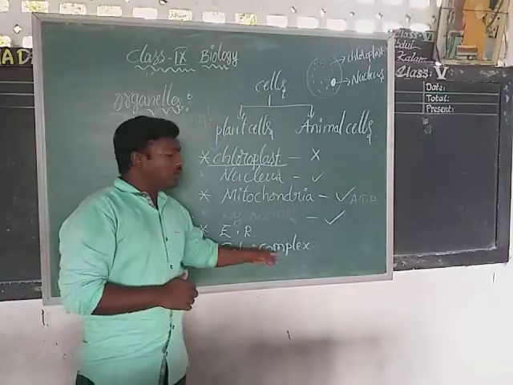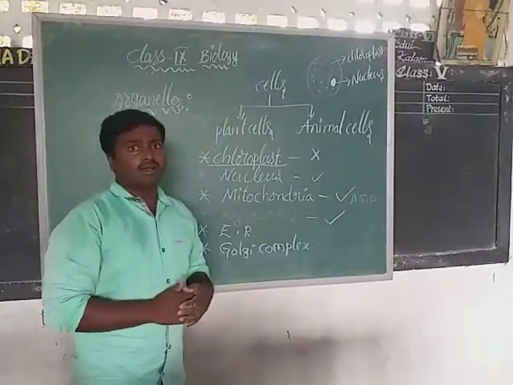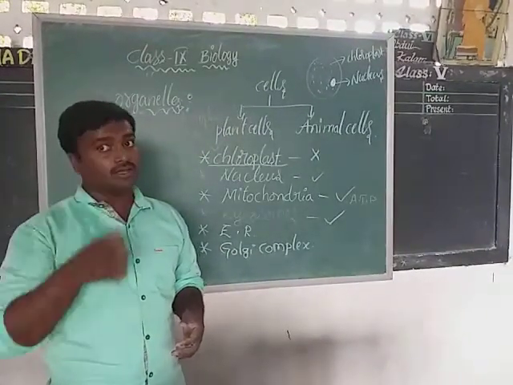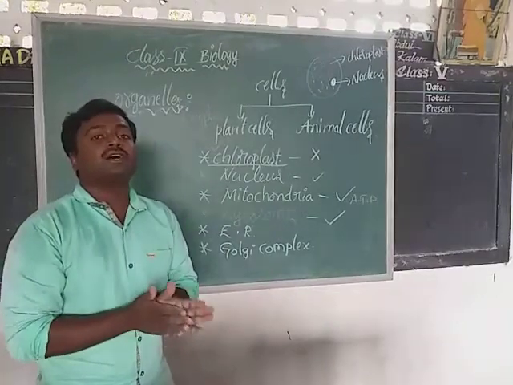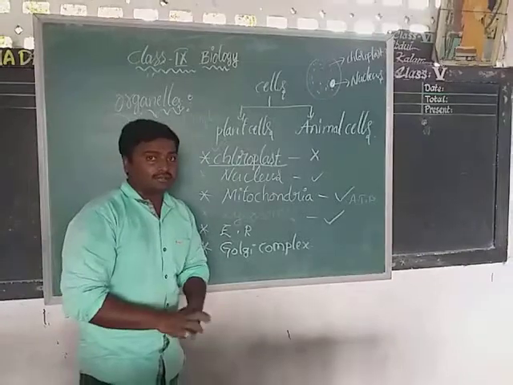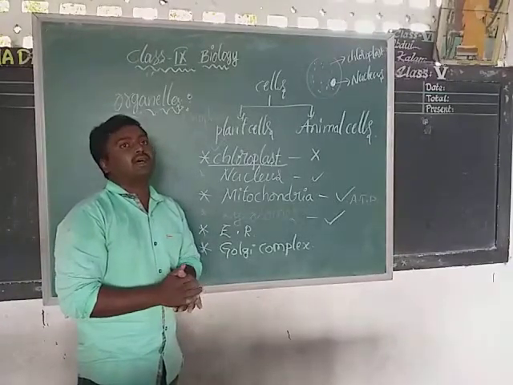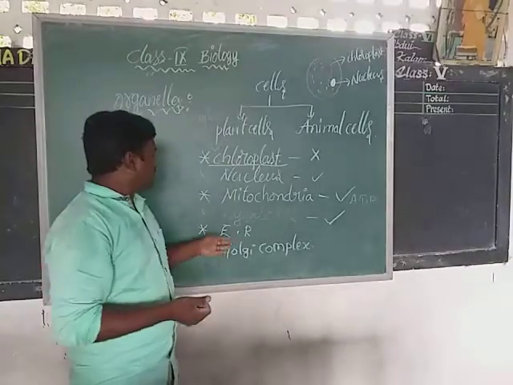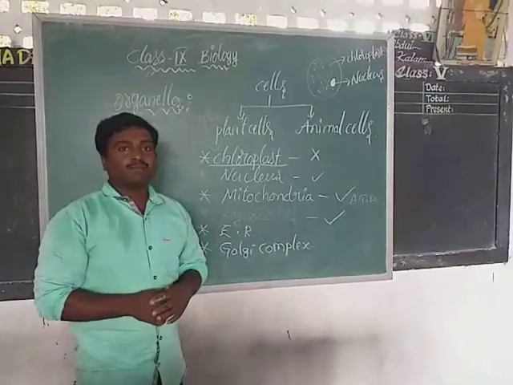Next, Golgi complex. Who discovered Golgi complex? Camillo Golgi discovered Golgi complex in which year? 1835. Exactly, it is at the end of 1834. He discovered Golgi complex. It is useful for secretion of material.